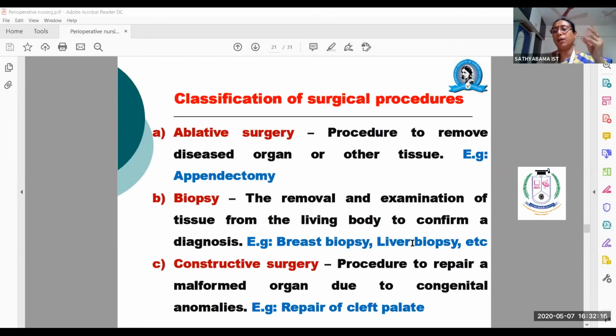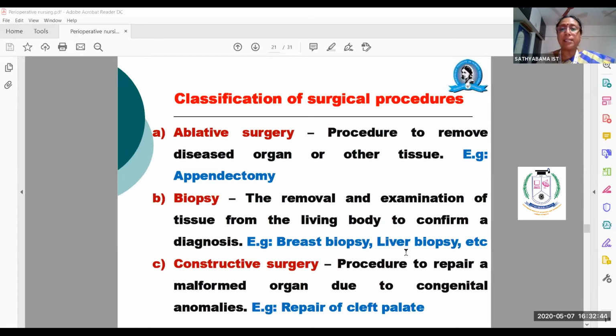So removal or repair of a malformed organ due to congenital anomaly. Anomaly means disorders. So congenital abnormalities. So repair of a cleft palate will come under the classification of constructive surgery. Clear? So ablative surgery means total removal of any part or any organ which is diseased or infected, or it is cancerous.